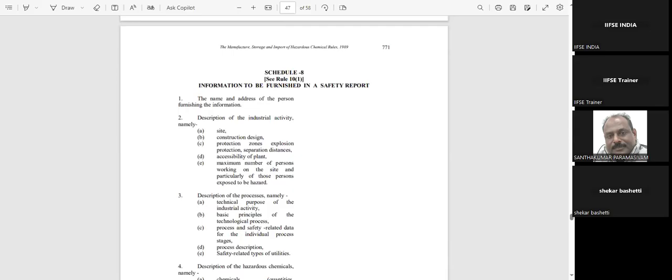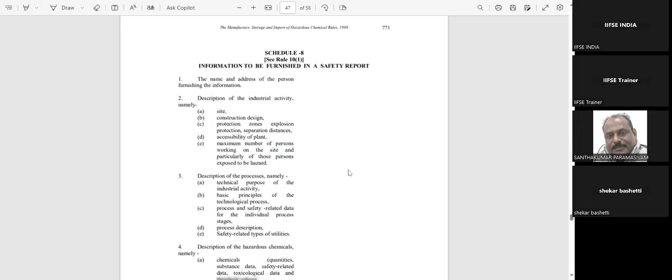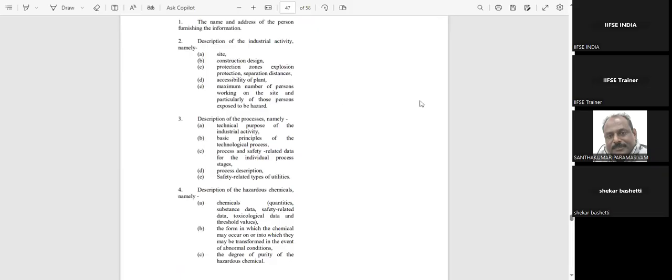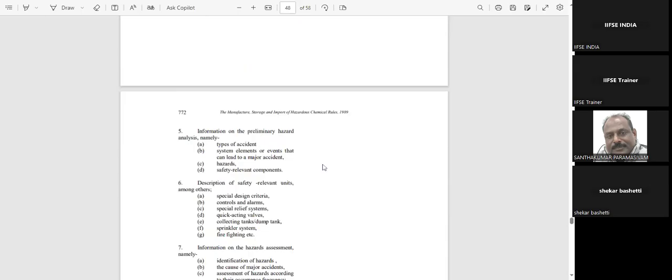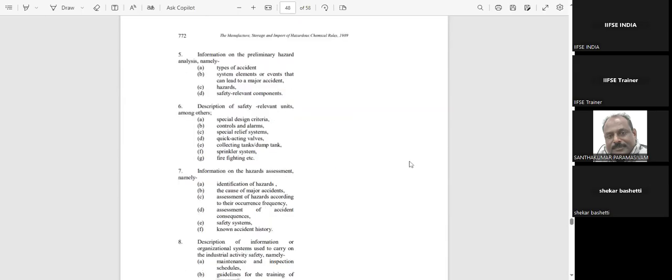Okay. So one is description of industrial activity. So what is the type of activity you are performing? Then site and construction designs, the production zones, and also the description of all the processes you are doing. Then description of hazardous chemicals and information on preliminary hazard analysis.